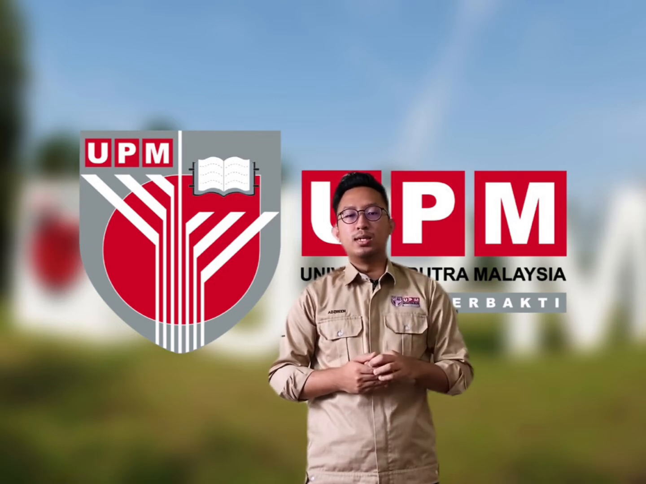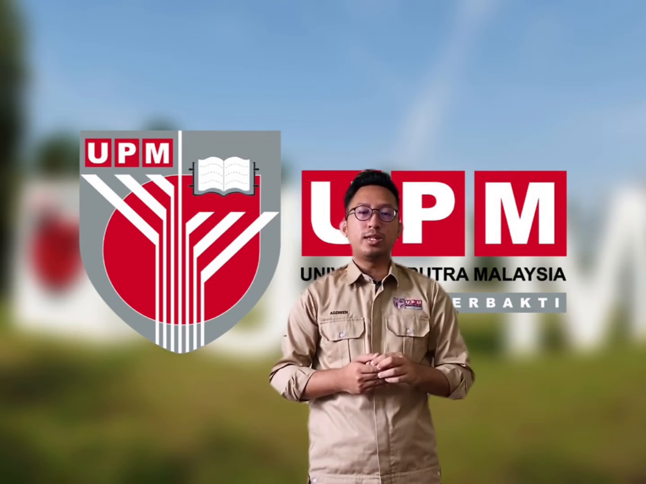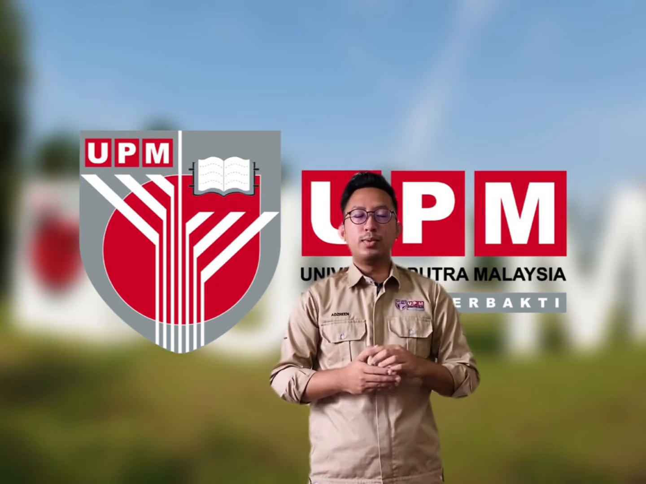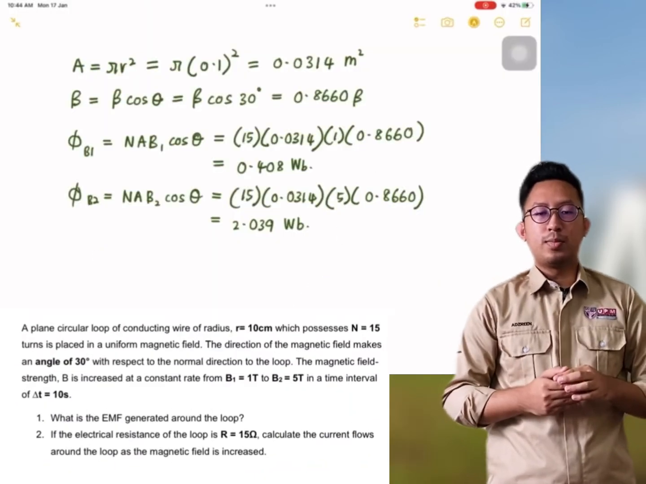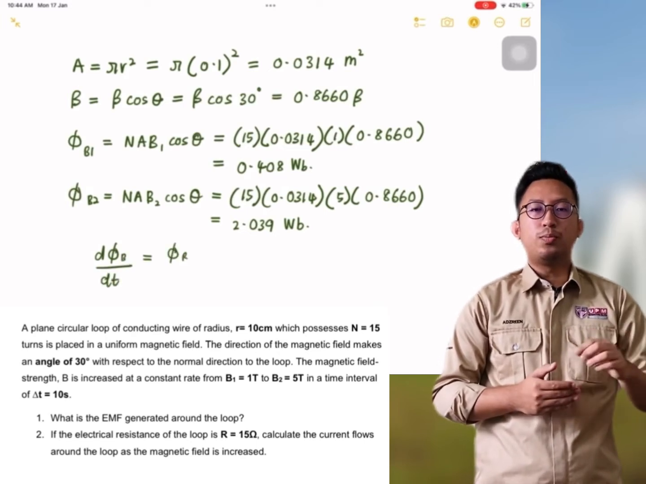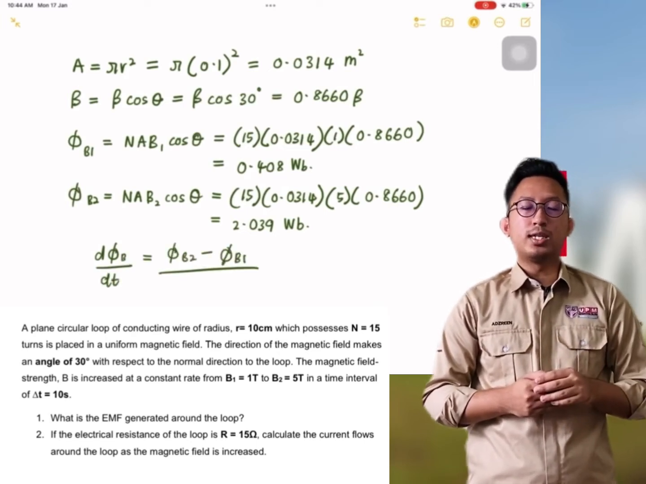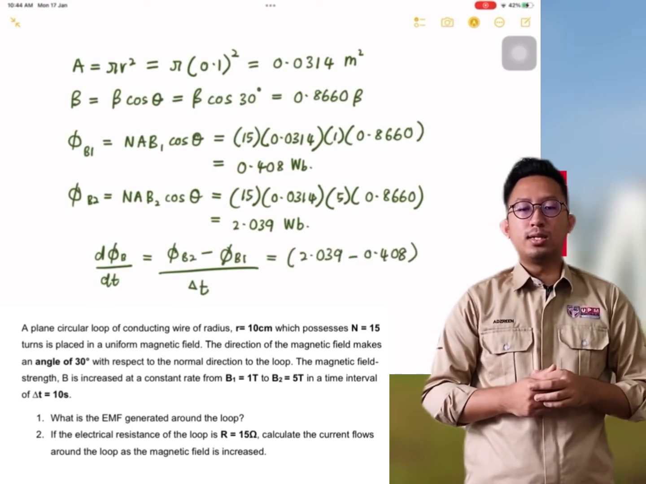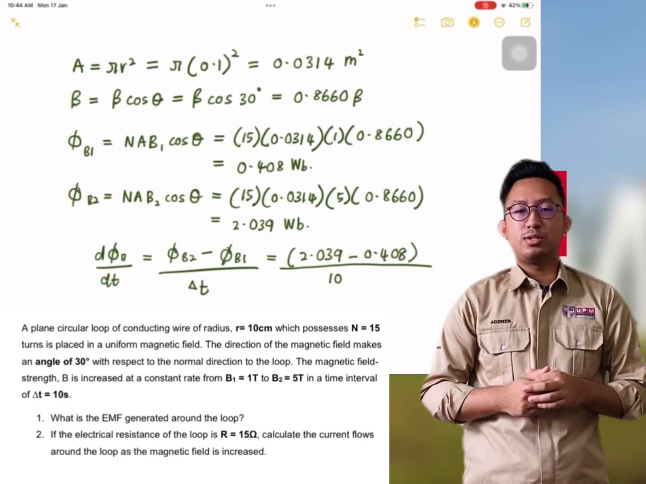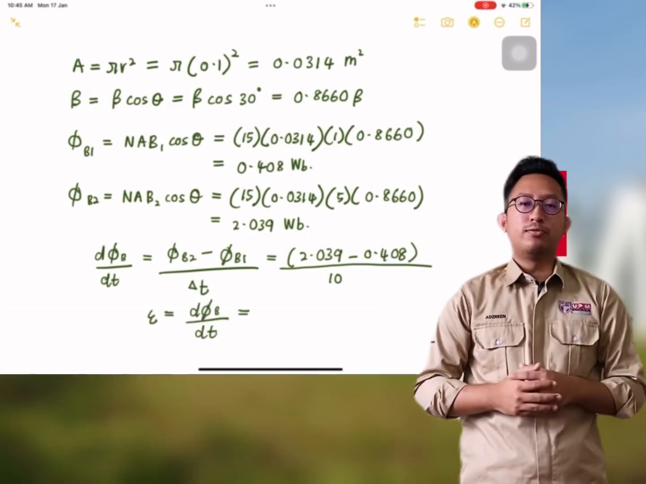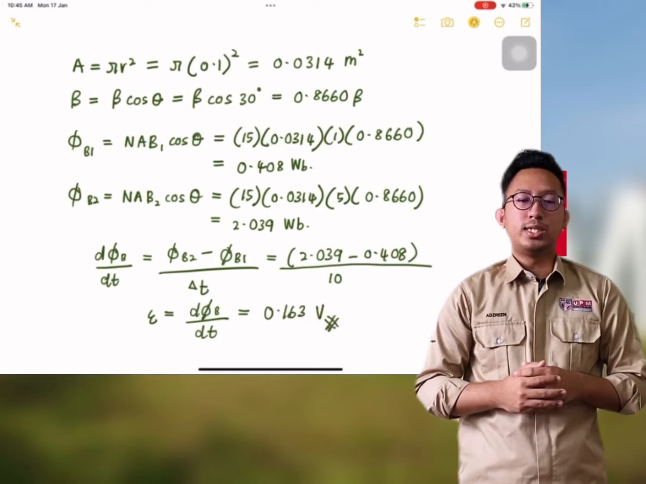To calculate the time rate of change of the flux, we deduct the initial magnetic flux from the final magnetic flux. So the formula is d magnetic flux over dt. Then we get 2.039 minus 0.408 divided by 10. Then we get 0.163 Weber per second.